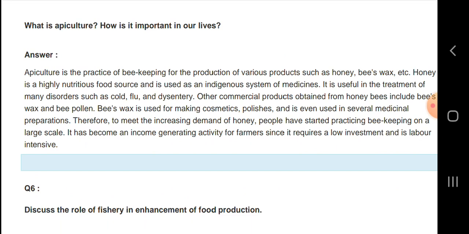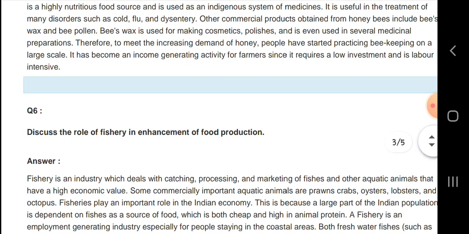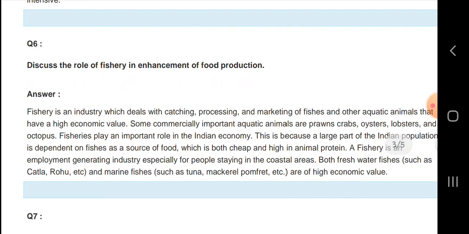Next, what is apiculture and how is it important in our life? Let us know about that. Apiculture is the practice of beekeeping, for the production of various products such as honey, bee wax and other things. Honey is a highly nutritious food source and is used in indigenous systems of medicine, and it is also used in the treatment of many disorders such as cold, flu and other things.